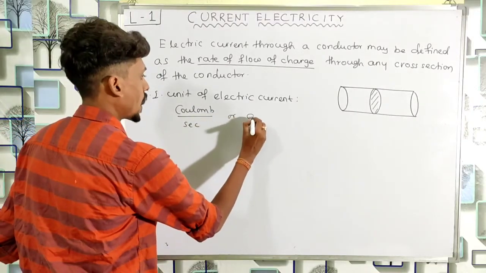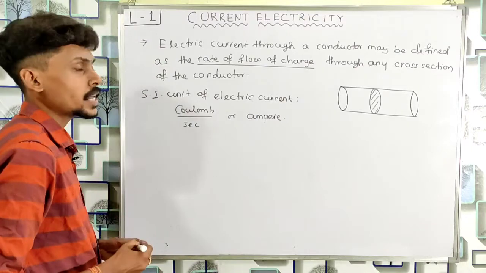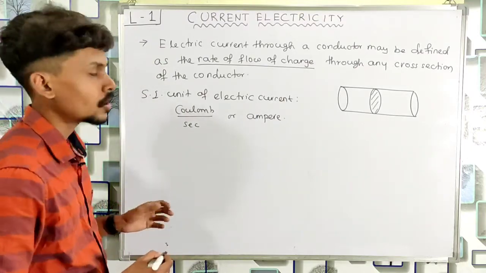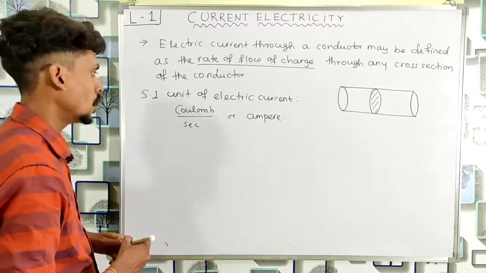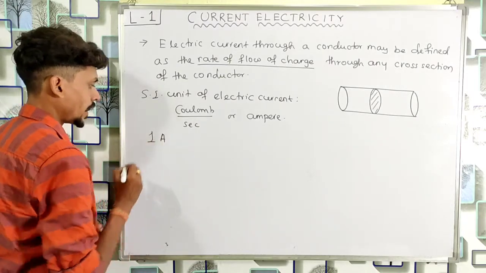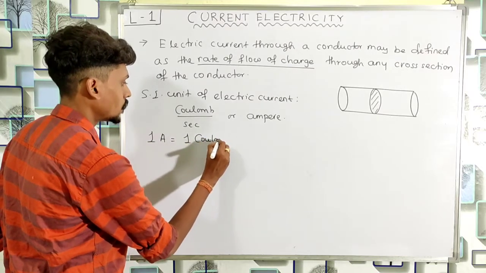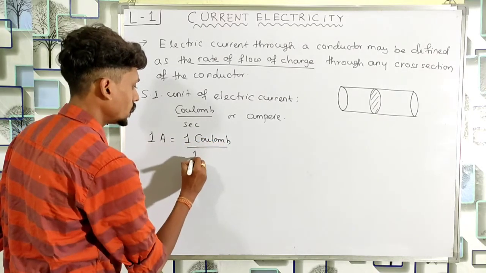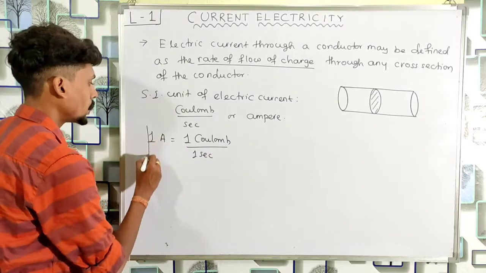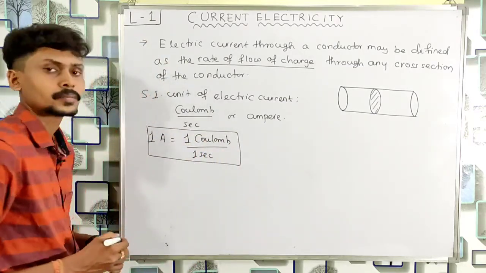The name is ampere. So the SI unit of electric current is ampere or coulomb per second. So I can write that 1 ampere or 1A is equal to 1 coulomb divided by 1 second.